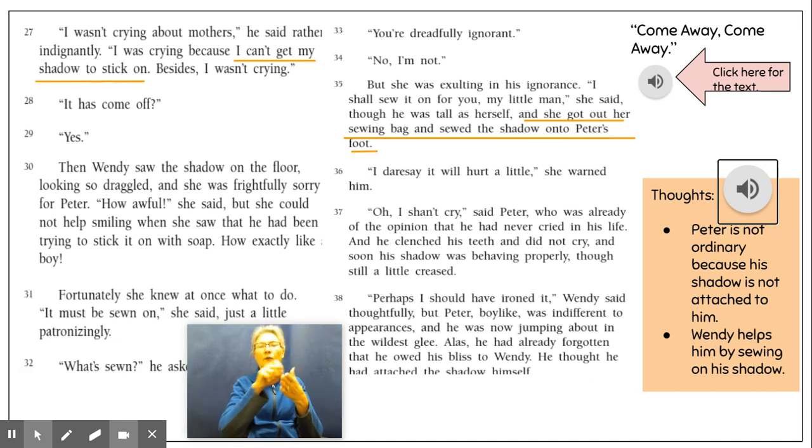The next thing I looked at was in paragraph 35, where Wendy offers to help sew on Peter's shadow. This again shows me that a character helped Peter in this situation, as well as we know that Dorothy helped Scarecrow in his situation. So these are two similarities that I'm going to leave in my thought box to add to my graphic organizer.